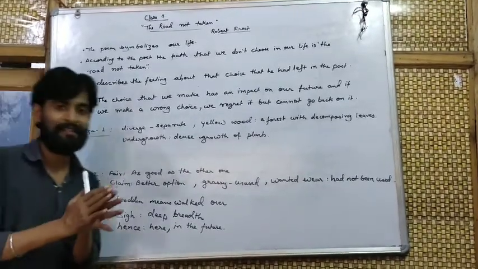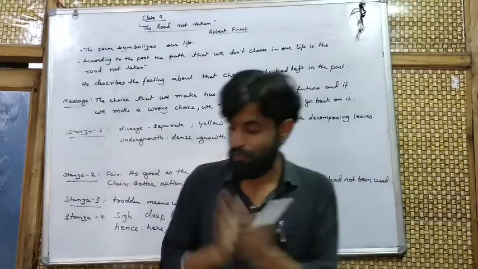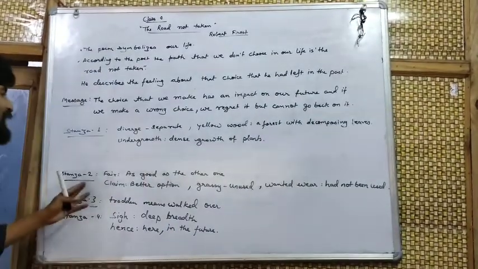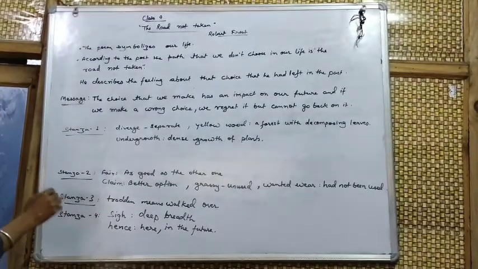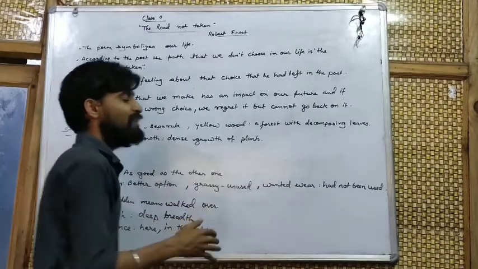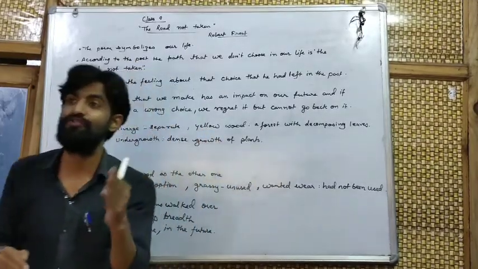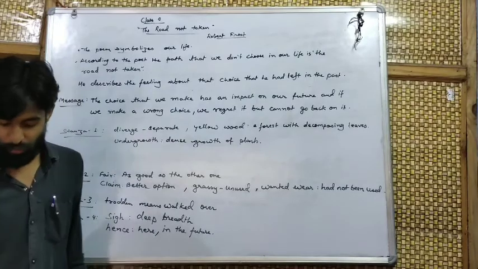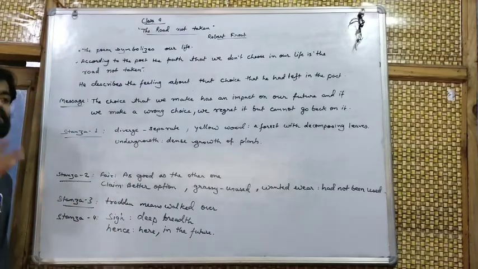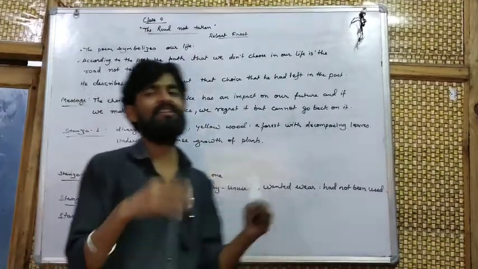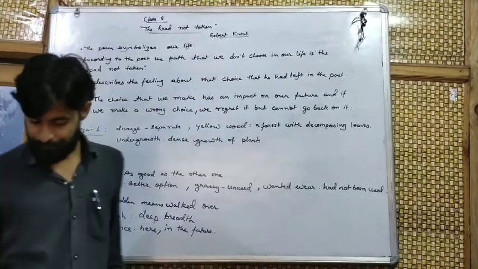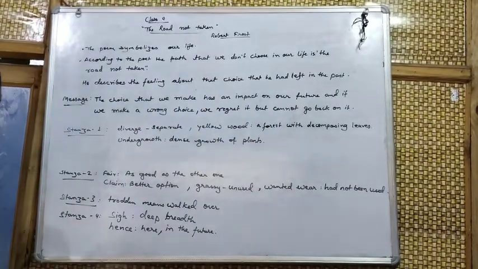Why did he choose that road? Because it was grassy and wanted wear. What does the word grassy mean? The word grassy means unused. Means the second road was less used by others. So he thought that it would have less competition, and so I will get success easily. Okay.